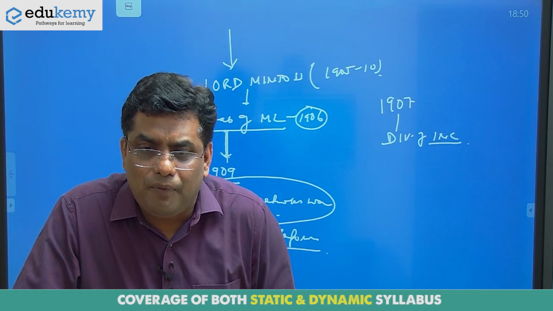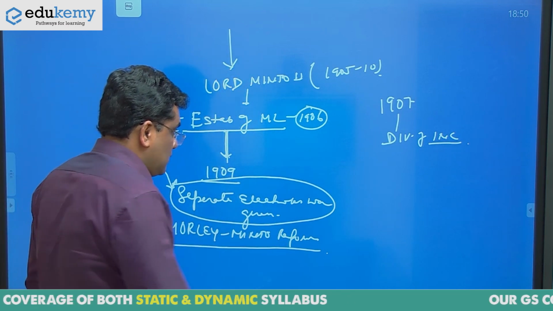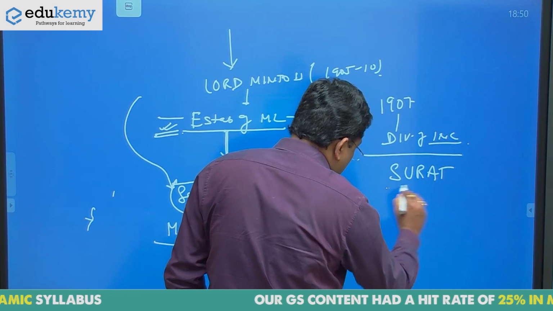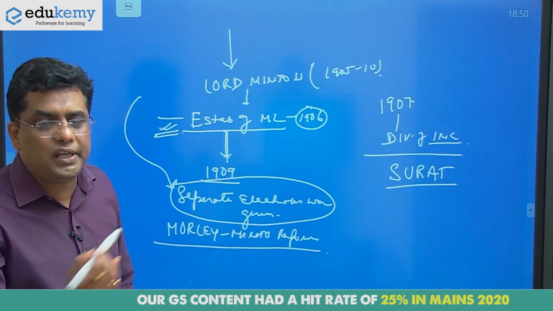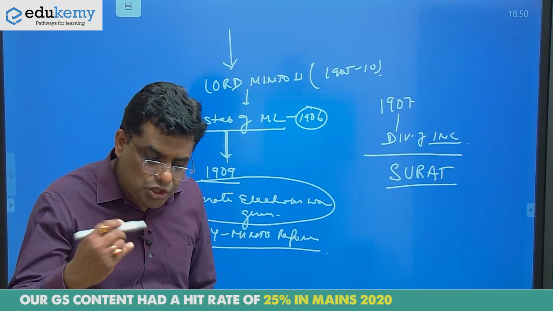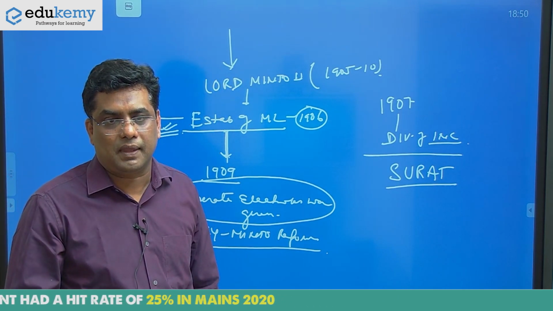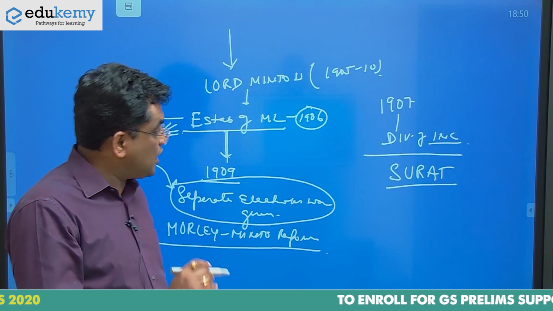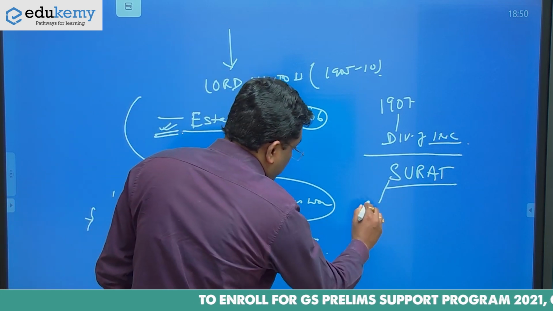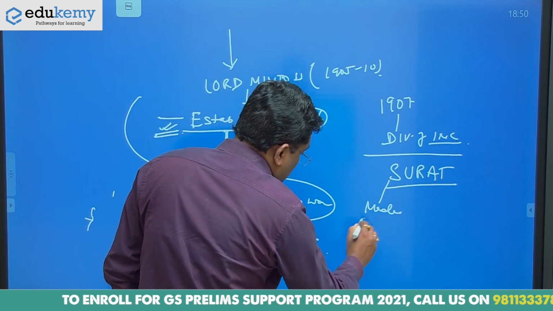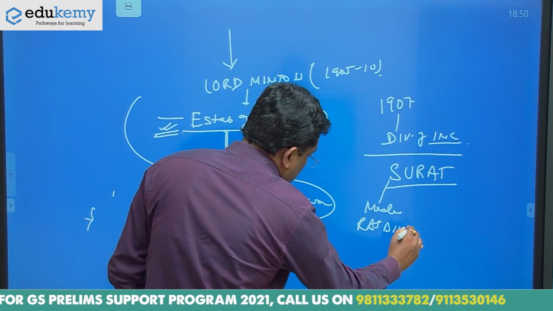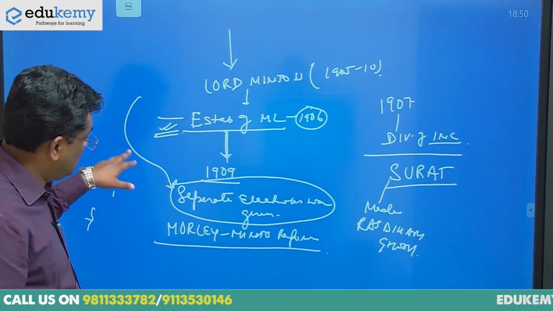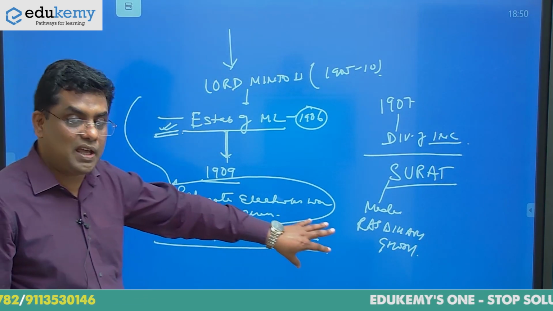So when Congress met at Surat, this is the Surat session of the Indian National Congress, the differences were already very high, but they reached the climax when Ras Bihari Bose, from the moderate side, and Lala Lajpat Rai both wanted to become president of Congress.